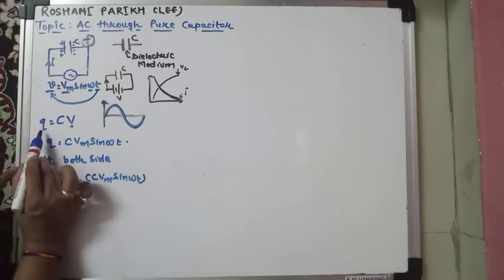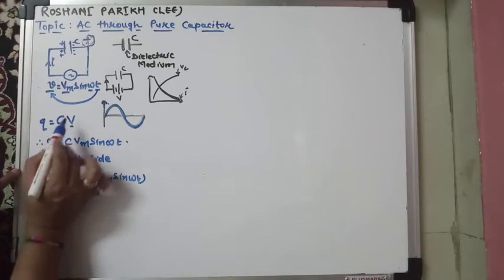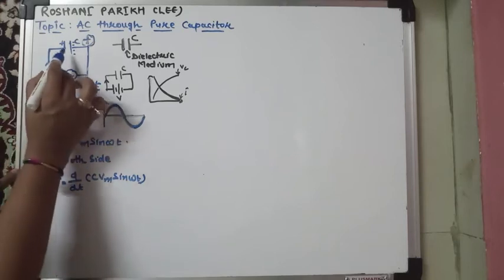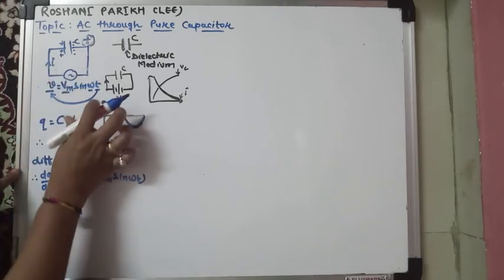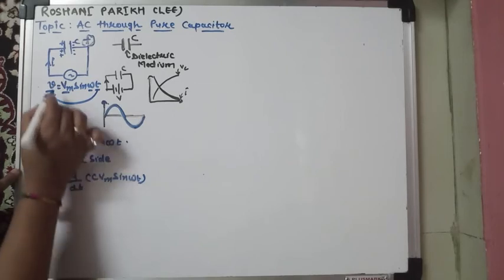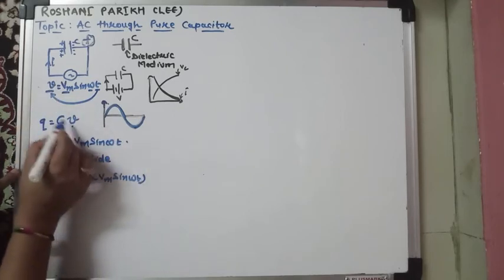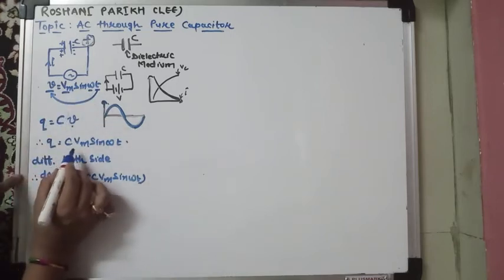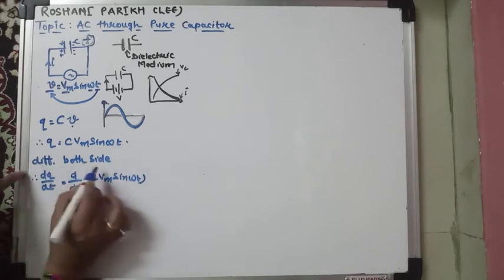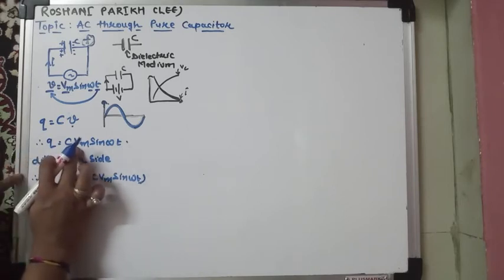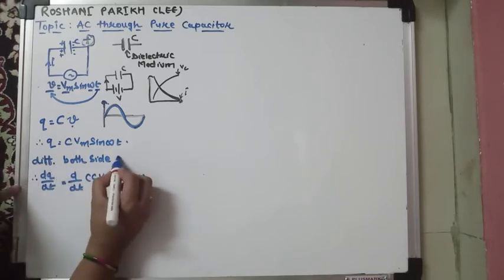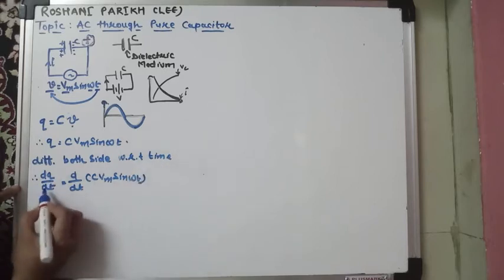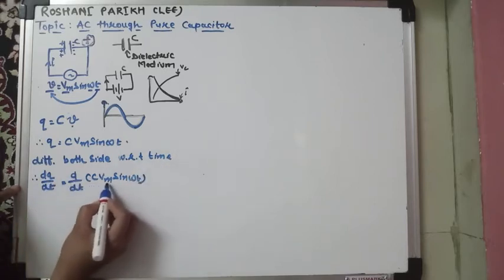Simply, what is the equation of charge? Q is equal to C into V, and C is the capacitance of the capacitor, Q is the charge accumulated on the plates, V is the supplied voltage. Now what is V? V is equal to Vm sin omega t for the AC. So Q is equal to C into Vm sin omega t. Differentiate both sides, left hand side and right hand side, with respect to time. So dq by dt is equal to d by dt of C Vm sin omega t.